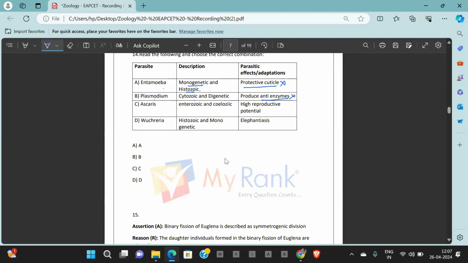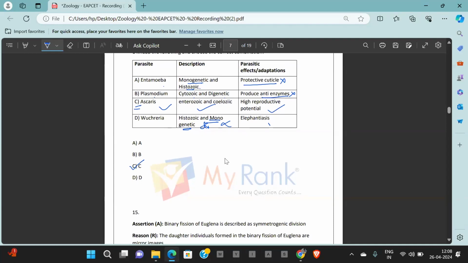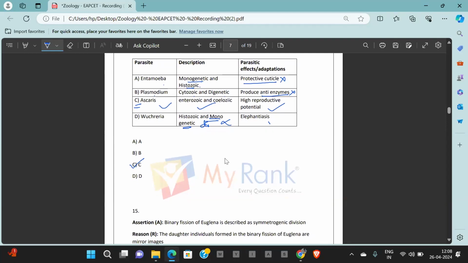Ascaris is enterozoic and coelozoic with high reproductive potential, correct. Wuchereria is histozoic, but it is not monogenetic, it's digenetic. And Elephantiasis is true, but this is incorrect. So where all the matches are in a correct sequence, it is in block C. So answer becomes option number C. The correct answer is option C, the correct set.